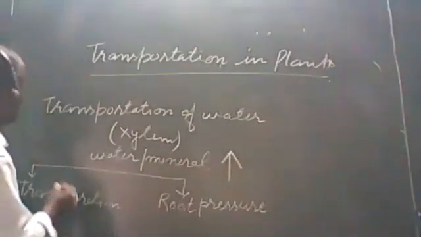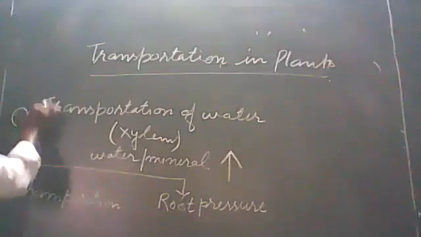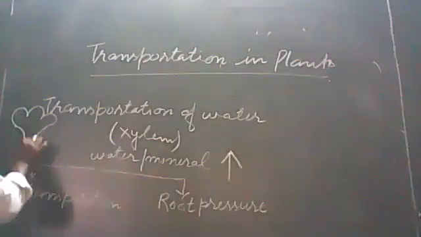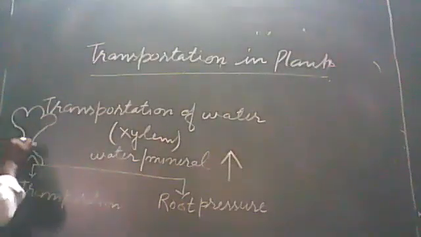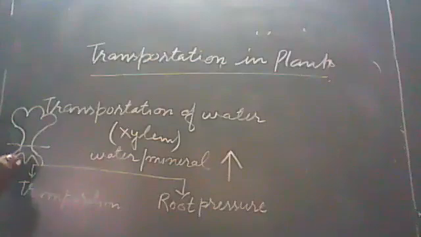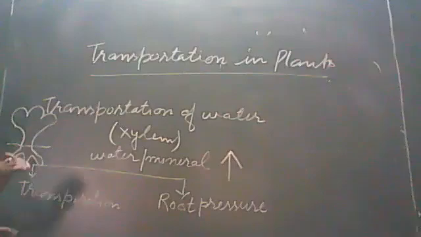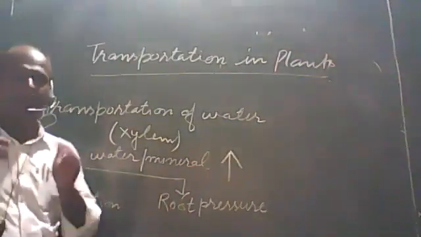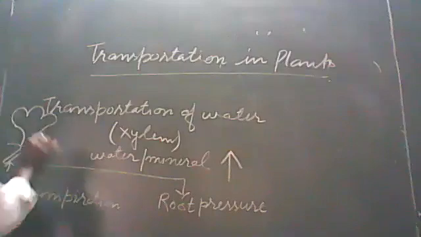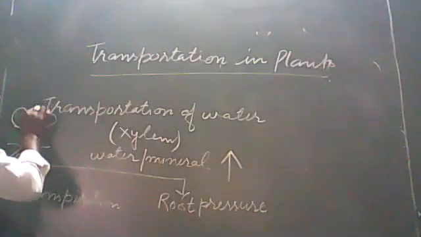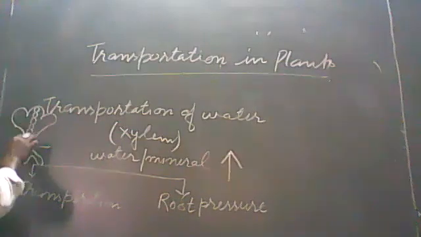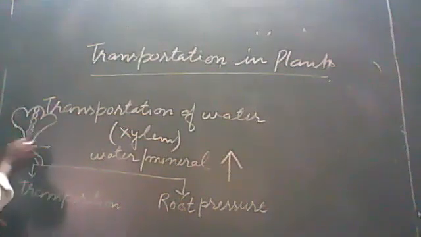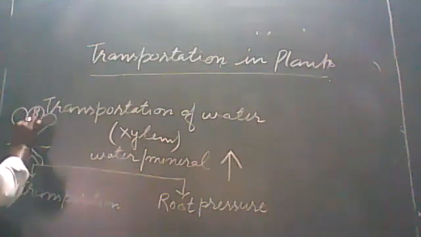You can see the figure. Suppose that this is the plant body. These are the roots. These roots absorb water and mineral. And we know that all living body is made up of cell. Then suppose that there are teeny cells. The size of a cell is not so big as I am drawing here, but suppose that these are the chain of cells. Here there is the water.